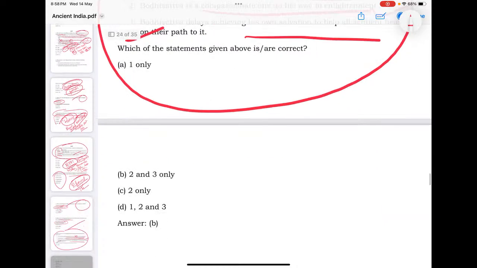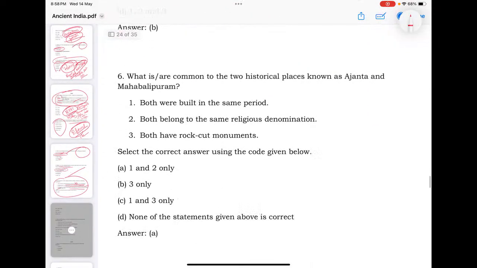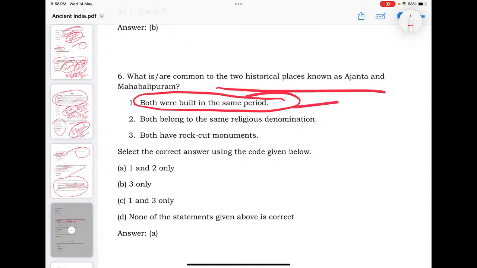Yes, so have an idea what the concepts in Buddhism and Jainism and their sects are. Common to historical places, Ajanta and Mahabalipuram, same era, which is wrong here. We know that Ajanta evolved from the 2nd century BC onwards. Mahabalipuram is more largely attributed to the Pallavas. Okay, so different time periods.